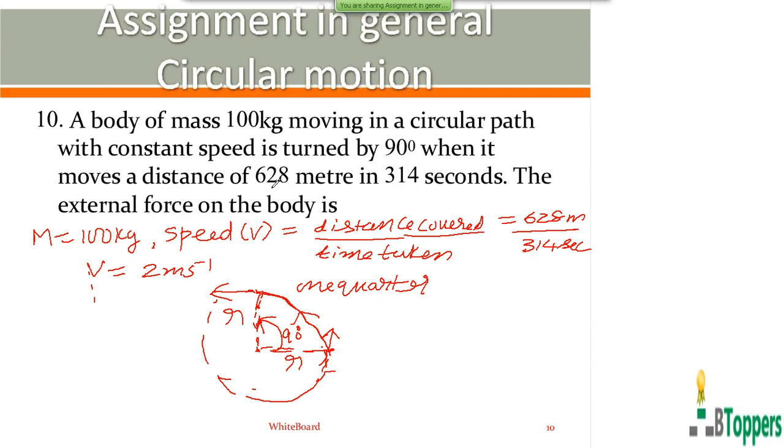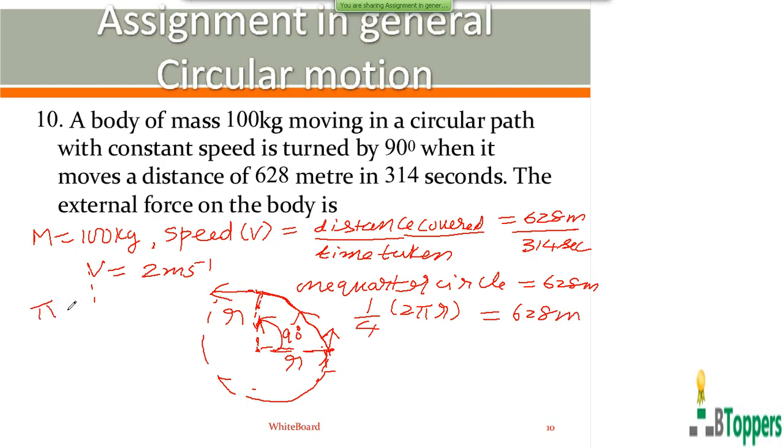It is given that the body is turned by 90 degrees after it has moved by 628 meters. That means one quarter circle has a length of 628 meters. That is 1/4 of circumference 2 pi r equal to 628 meters.